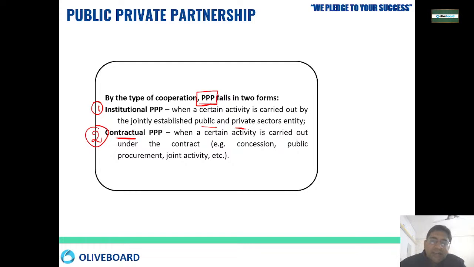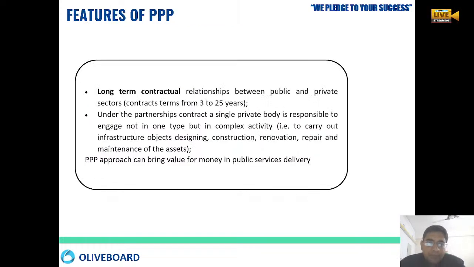Here only certain activities are done under contract, okay. In public procurement, you can sometimes have joint activity, so they have a set meaning based on some kind of technical details, okay. You don't have to go too much deeper into that. You just have to remember public private partnerships come under two categories, two types of cooperation, institutional or contractual, okay. Now whenever we talk of public private partnership, we have a long term contractual relationship between the public entity and the private entity, okay.